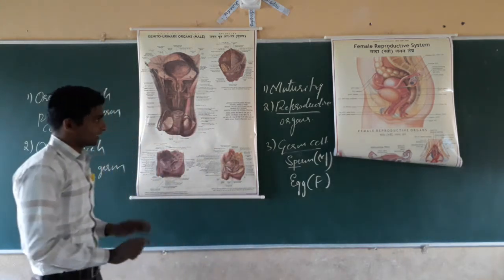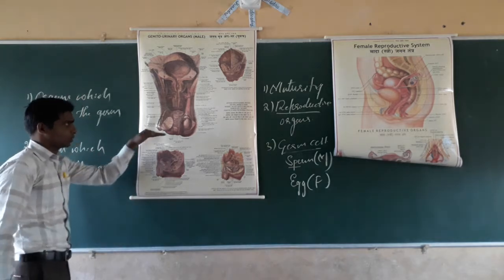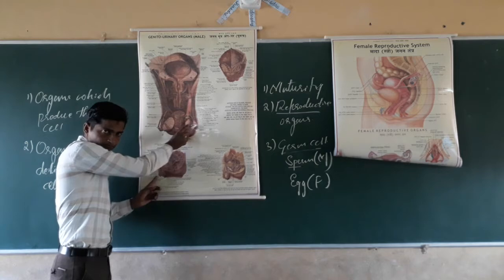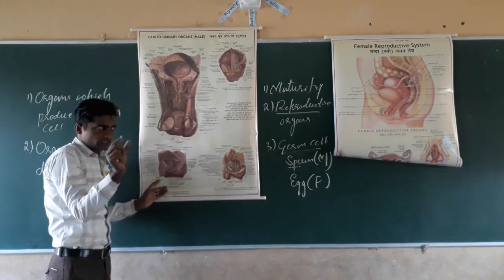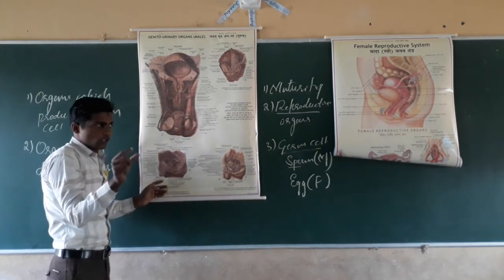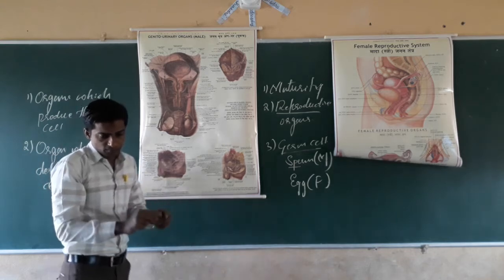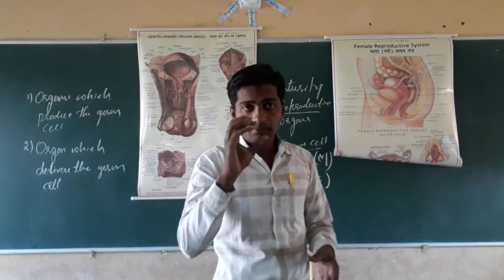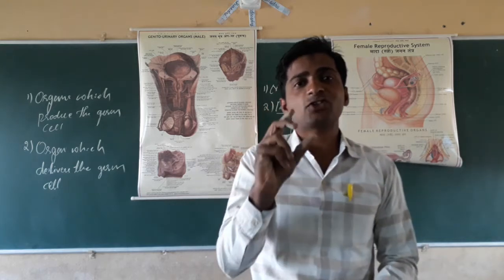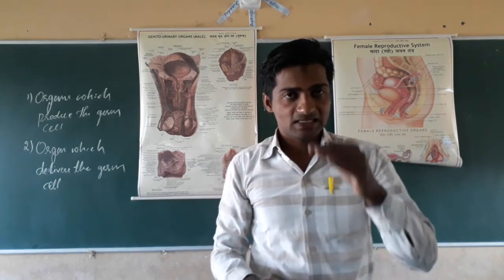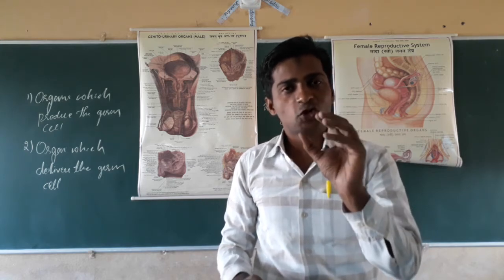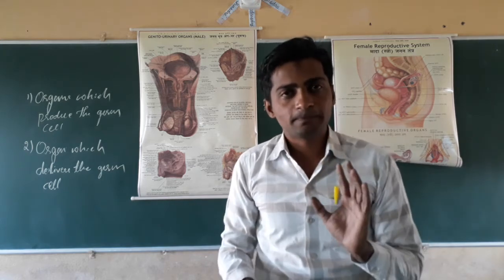The reproductive organ in male consists of a pair of testes, a pair of ball-like structures, present outside the body in the bag-like structure called the scrotum, just below the penis. In the scrotum, the testes are present.